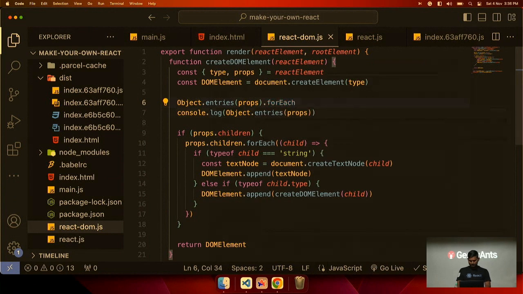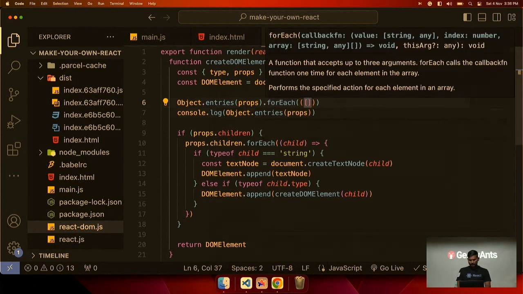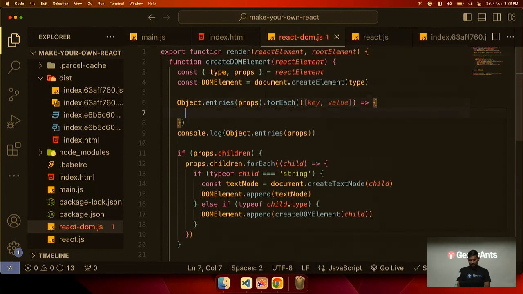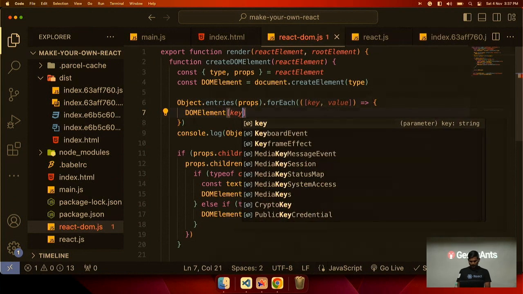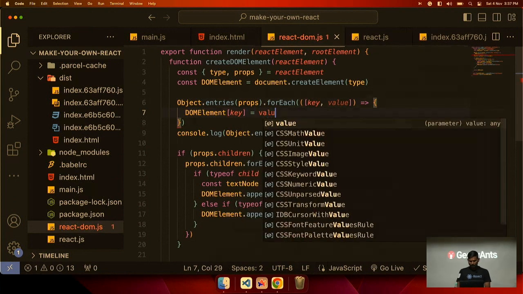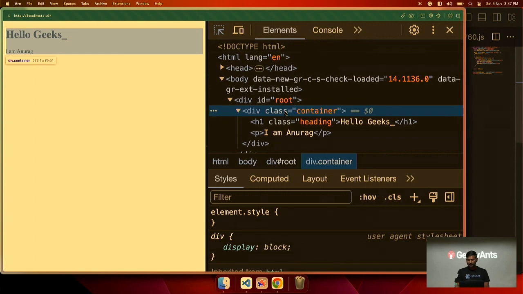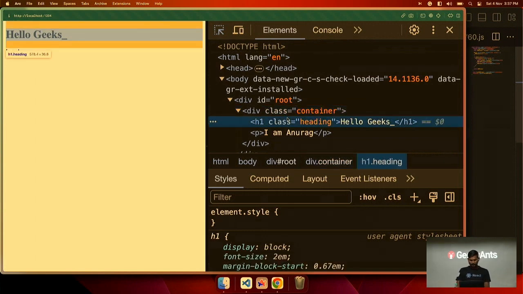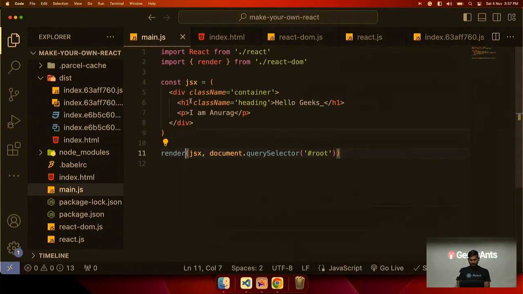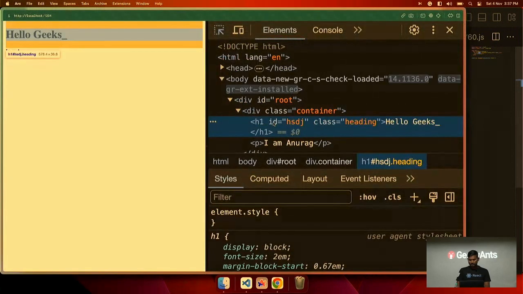Now we can map over it, or we can do forEach. We can do forEach key and value. We will set this DOM element, and dynamically we will set the key equal to value. So if I remove this and come to this, all the classes that we have given are coming. And if we give ID also, that will also come. Let me give ID also. ID is equal to something. So now this is also coming. Now we are rendering this using our own DOM.